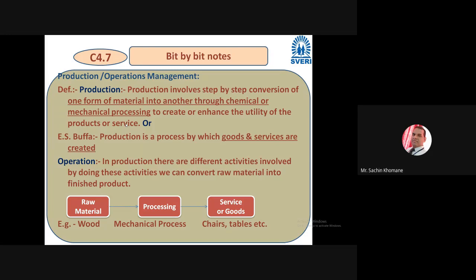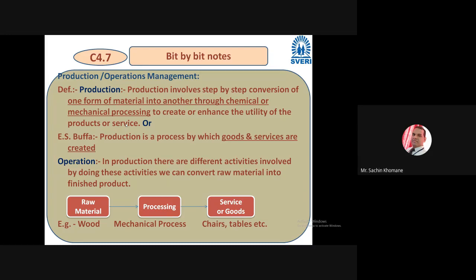It feels a little lengthy, but in short, production is nothing but conversion of raw material into finished product, through a chemical or mechanical process, to enhance the utility of the product.